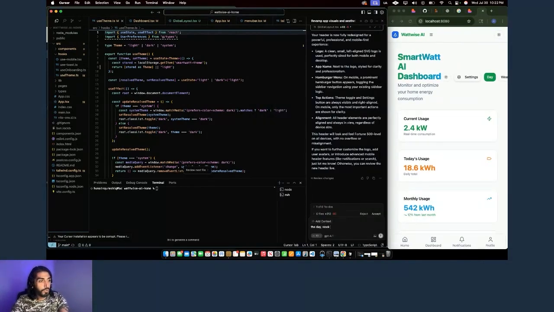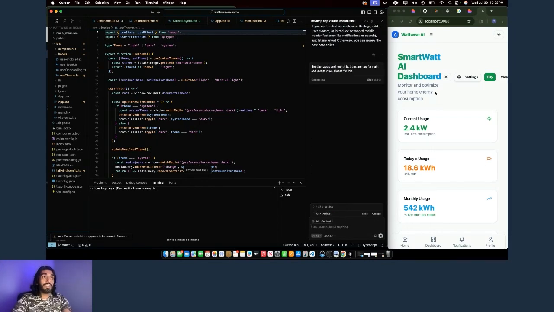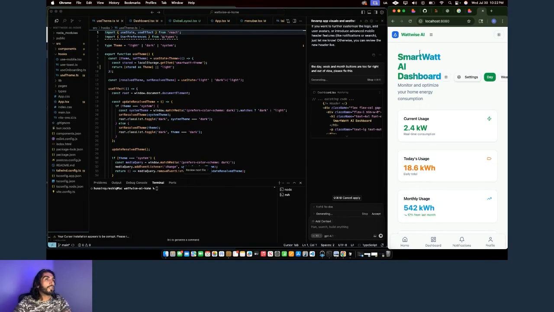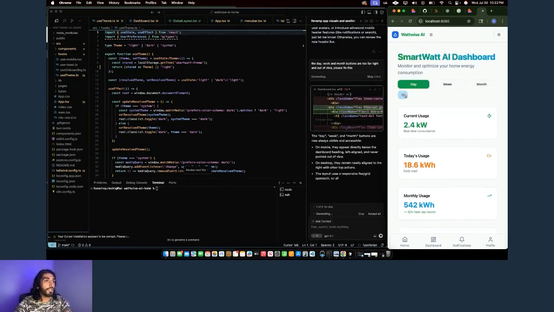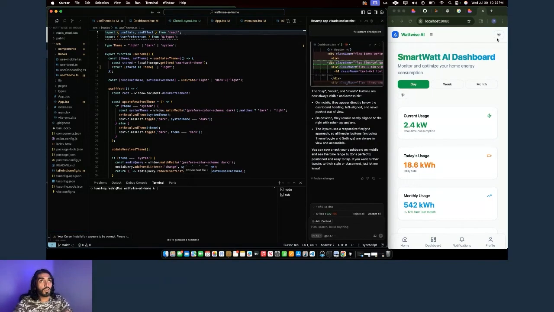The day, week, and month buttons are too far right and out of view. Please fix this. I identify the issue and simply move it over and give it a thing. And also, it didn't remove that text that I didn't want there. So now that I got my logo in mind, oh, there we go. So that was fixed. Now that we also have the light and dark theme already in the navigation, we probably don't need it again here.